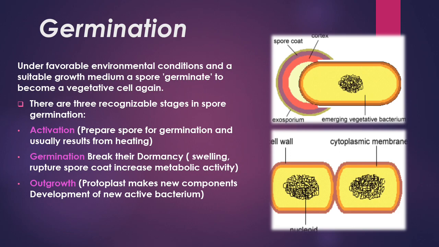After activation the next step is germination: the spore breaks its dormancy, swells, ruptures the spore coat, and increases metabolic activity. The third one is outgrowth. In this stage, the protoplasm makes new components, leading to the development of a new active bacterium.